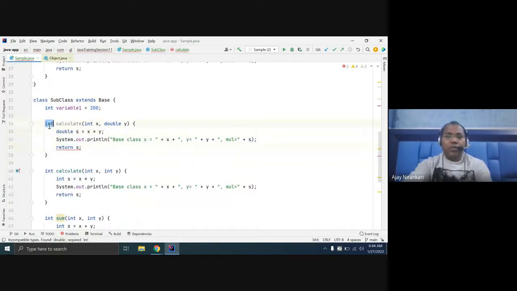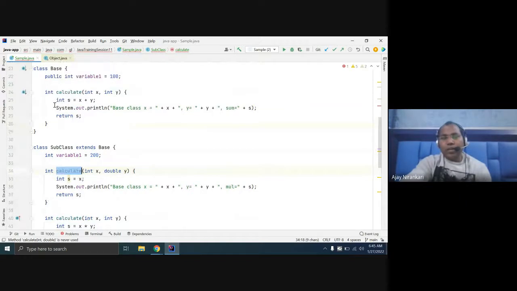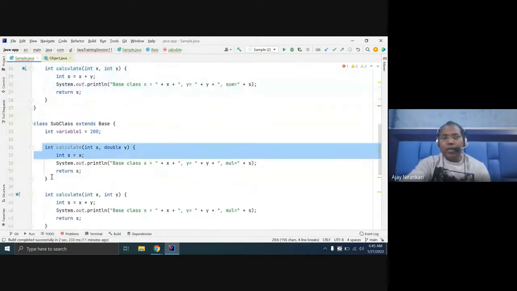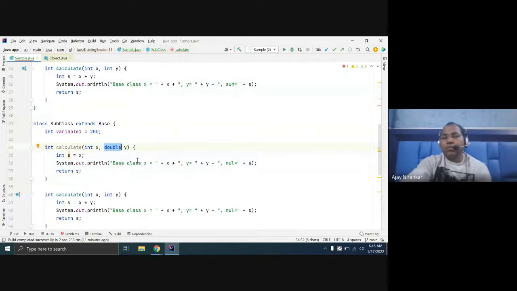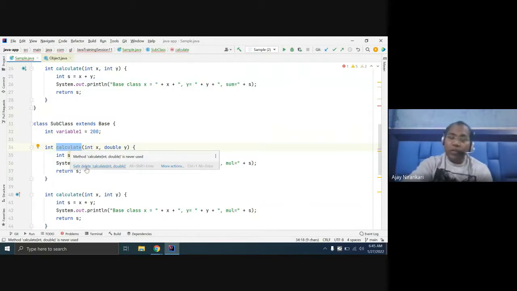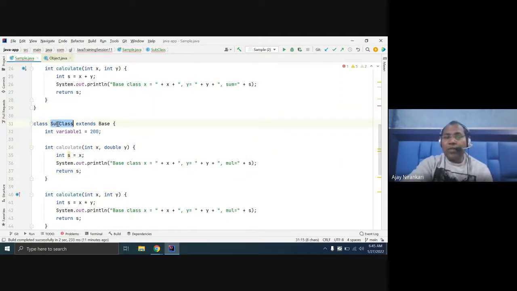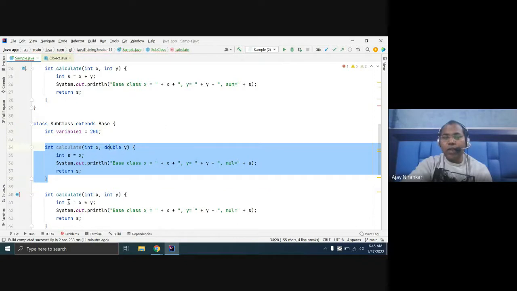Let's just leave the return type as of now. So here you define the calculate function as before, but you change the parameter list. This calculate method is known as overloaded. So this subclass has two calculate methods: one is this and one is this.